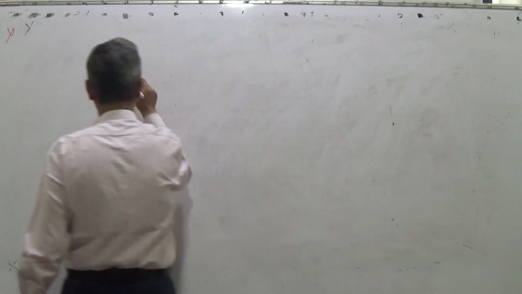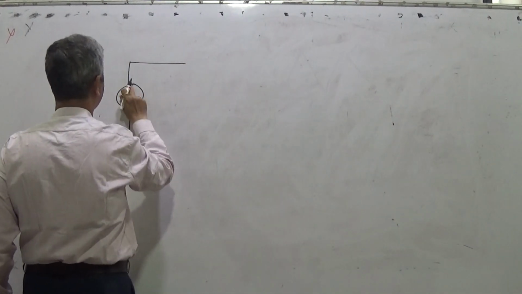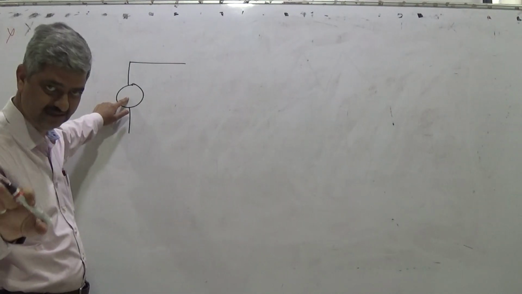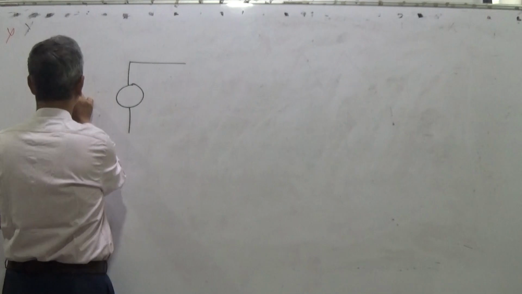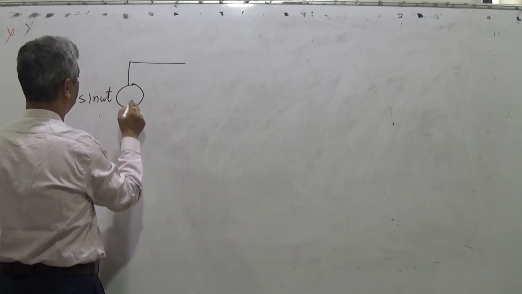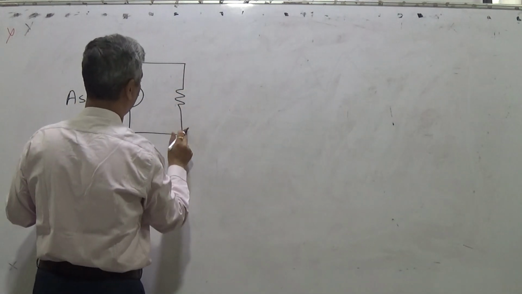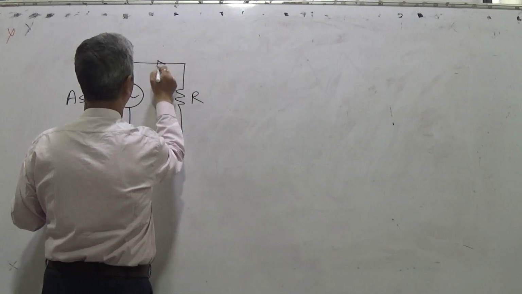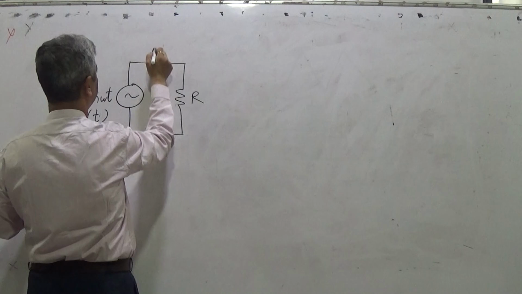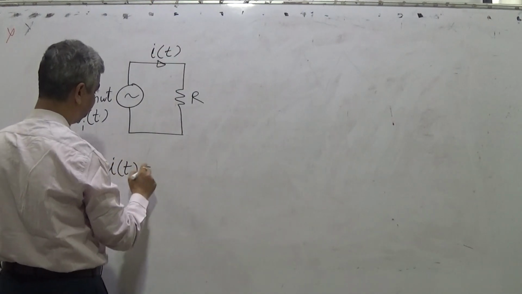Now let us have an ideal AC source, means no internal resistance or impedance that way, and it is equal to A sin omega t, and if I apply it to a resistor of R ohms, so this is V in(t) and this is I(t). So what is I(t)?